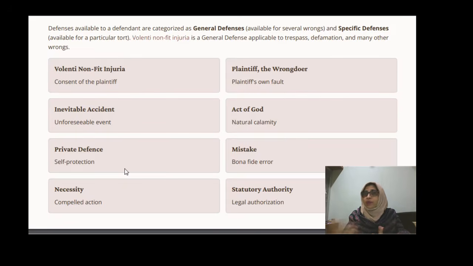We don't have a right to file a case against those people, even if some property injury happens. Yes, other remedies are there, like public interest litigation or writs, but according to civil law, we can't proceed against any statutory authority. So statutory authority is also one of the good defenses in the law of tort.